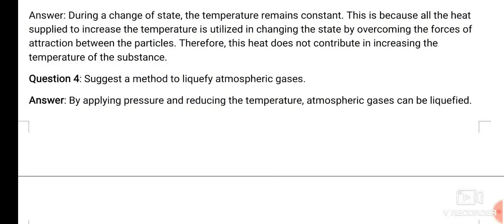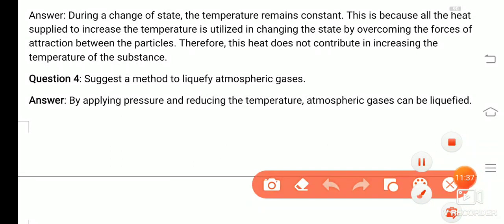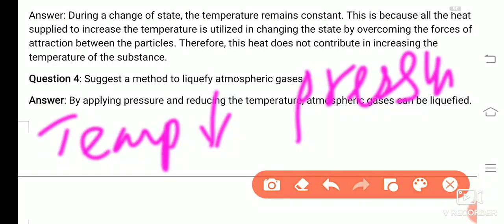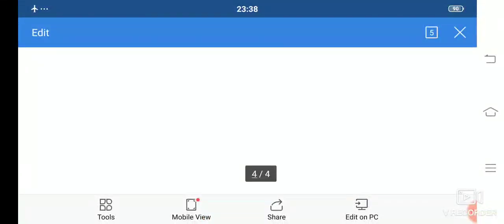Now, suggest a method to liquefy atmospheric gases. You know, gases can be liquefied when we decrease the temperature and increase the pressure. These are the two factors by which we can liquefy the gases. That's it for the blue questions.